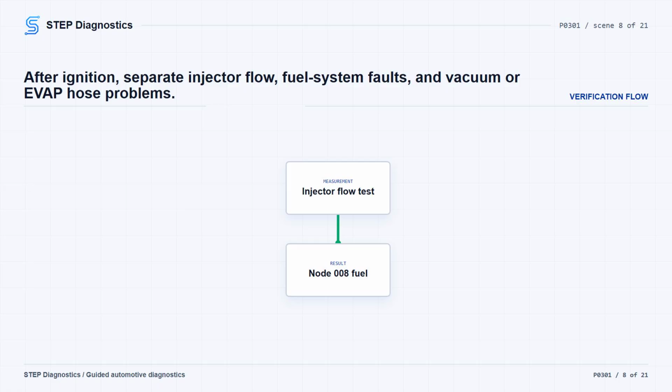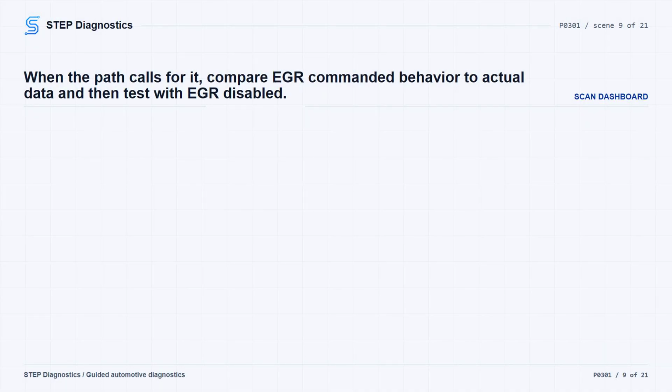Look for damaged or deteriorated vacuum hoses, restrictions, and evap hose or line connections that are wrong or damaged. Some vacuum leaks can be heard. If a vacuum concern is found, repair it, clear PCM DTCs, and repeat the self-test. The path also includes an EGR check in this area. Treat it as a commanded versus actual check.